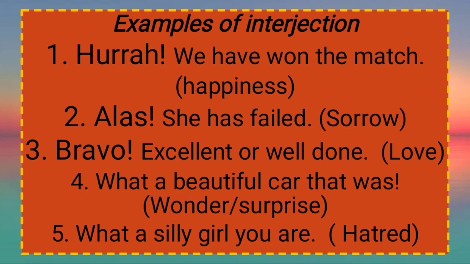Alas, her mother died in an accident. And the third one, like bravo, excellent, or well done, which means we appreciate something or someone. And the fourth example, like what a beautiful car that was. It means we are talking about wonder or surprise. Means we are surprised whenever we see anything. We get surprised, like what a beautiful car that is, what a beautiful house that is. And the fifth one, like what a silly girl you are, means we are talking about hatred or anger, that she is a very silly girl.